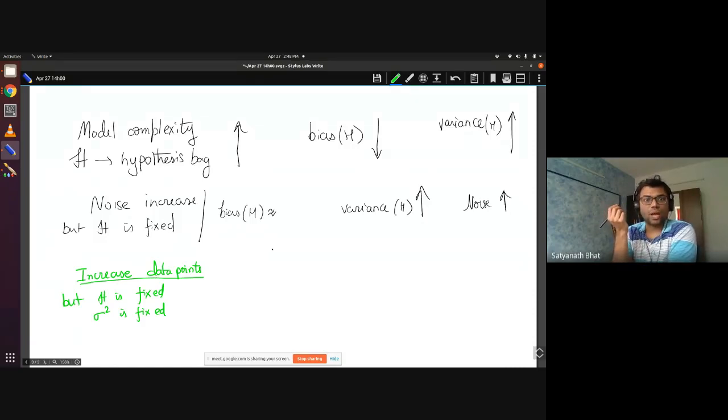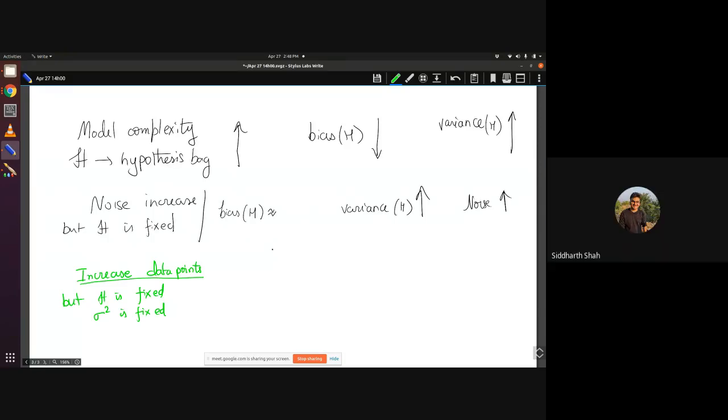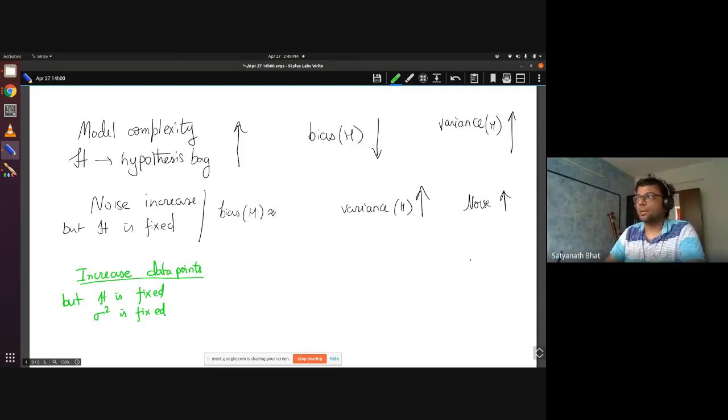I will increase the number of data points. So what will it do? Sir, the probability that each hypothesis is closer to the actual f of x would be high. Yes. So that means the variability reduces.